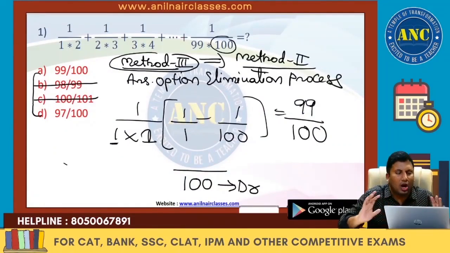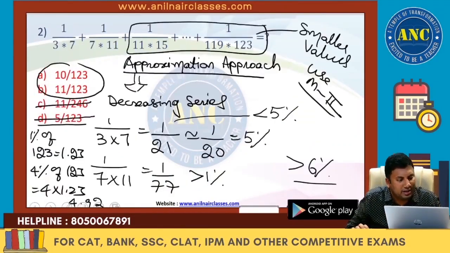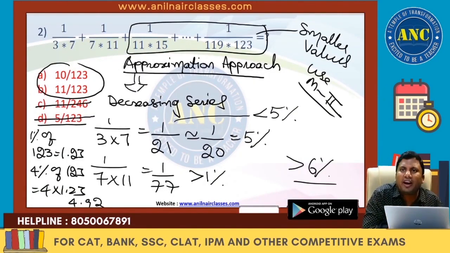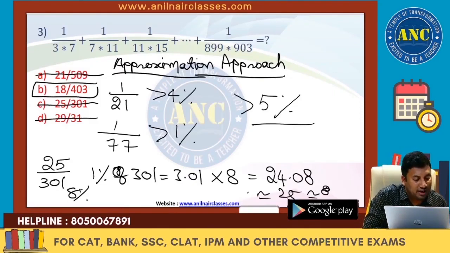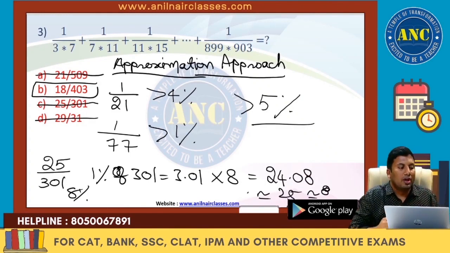Denominator 100, so option C 100 by 101 is eliminated. Denominator last value is 123, answer should be a factor of 123, right? All are factors of 123. Answer options are very far away from each other, so I used approximation method. Denominator last value is 903 and denominator should be either 903 or a factor of 903. So 3 options are easily eliminated. Then I also told you how to use approximation method.